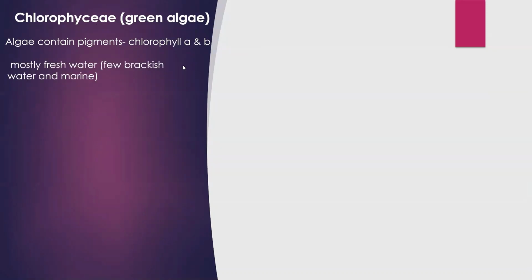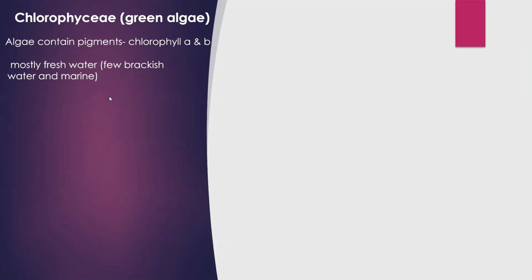First, about the habitat. Habitat means where these algae grow. These algae mostly grow in fresh water. That means they grow in pools, ponds or lakes, while few members grow in brackish water and marine water. Marine water means sea water, you know that. Then what is this brackish water? Brackish water is water which has less salinity as compared to sea water, and more salinity as compared to fresh water.